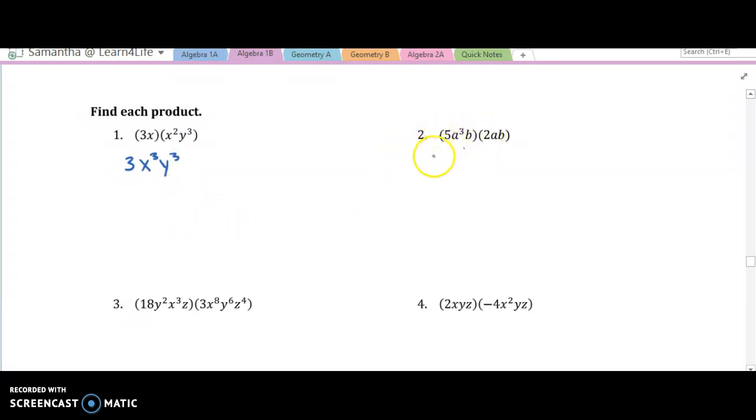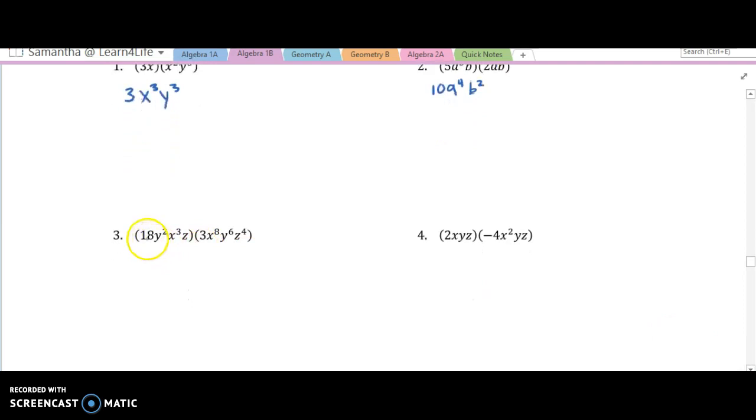5 times 2, that's 10. And now we need to figure out our a's. So we have a to the third and a to the 1, right? There's an invisible 1 there. How many a's altogether? 3 a's here, 1 a here. That's going to be a to the fourth. A's multiplying. Alright, and now how many b's multiplying? b times b. b squared. This isn't too bad, right?